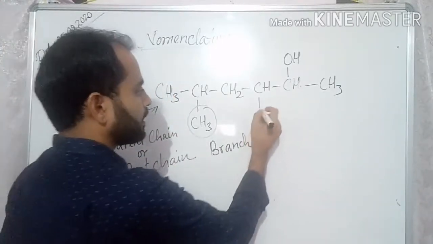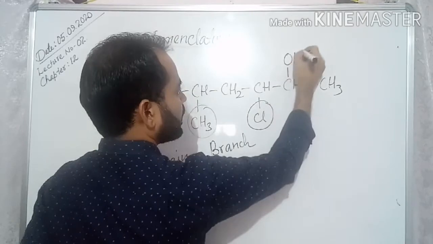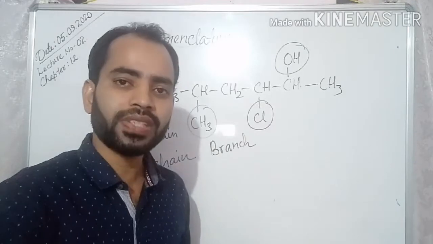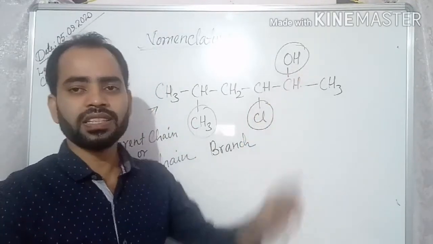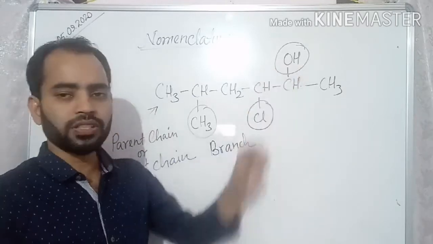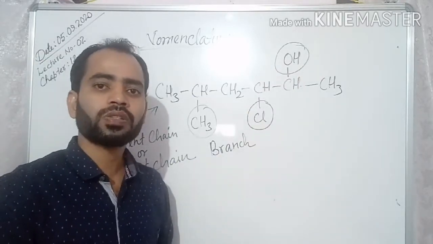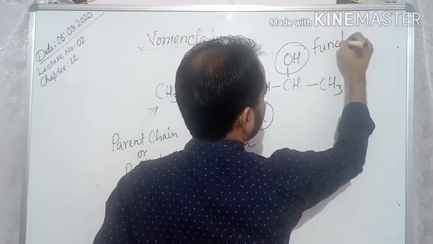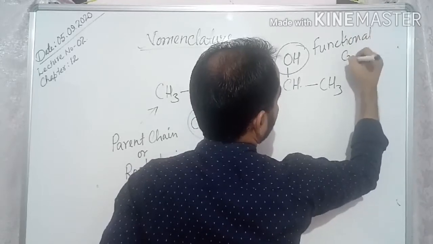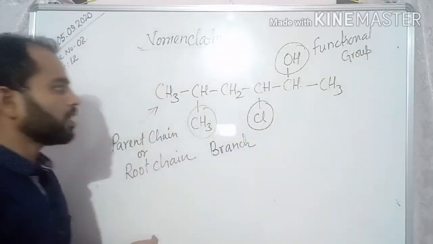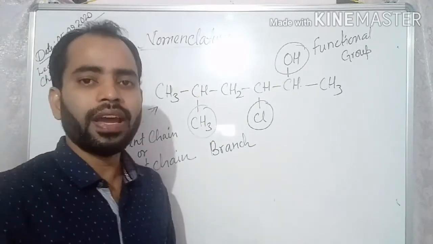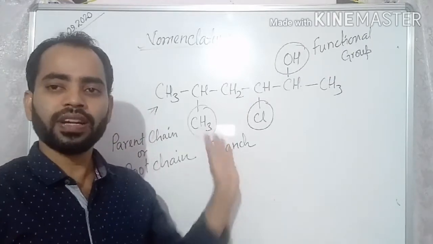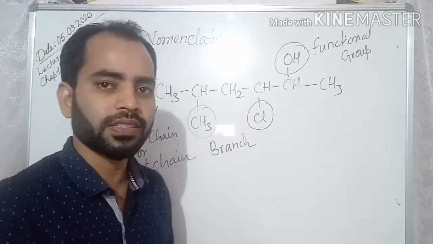Now these two, chlorine and OH, already you have studied what these are: functional groups. OH represents your alcohol, Cl is your halogen. So these are functional groups. This is the skeleton of any compound. You can get different types of functional groups, different chains, different branch chains like this.